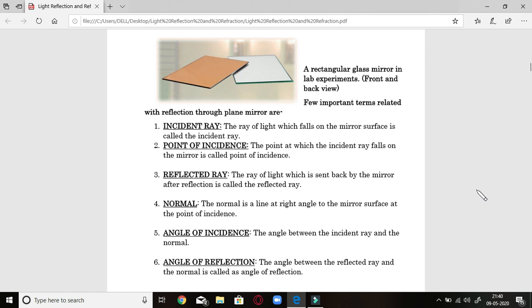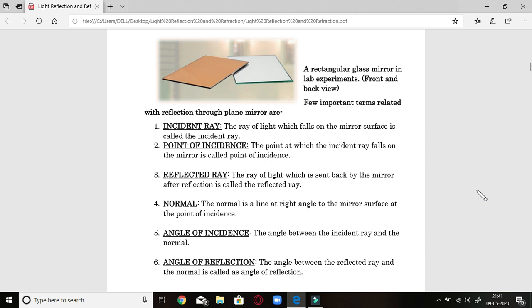and one surface of it is shining or reflecting, whereas the opposite surface is painted with red color. So that is not reflected, that is painted surface. This kind of strip is used in our laboratories for the science experiments. Now let us see very few important terms related with the reflection through the plane mirror.